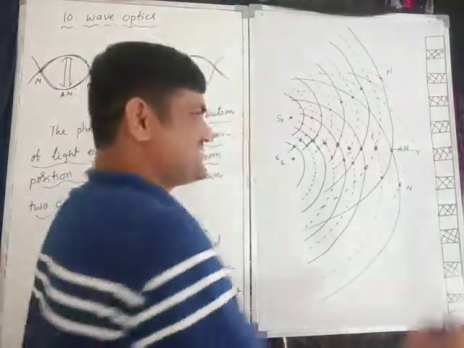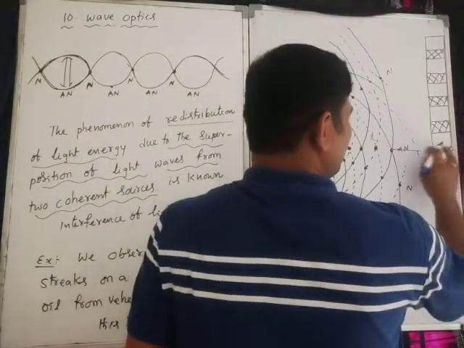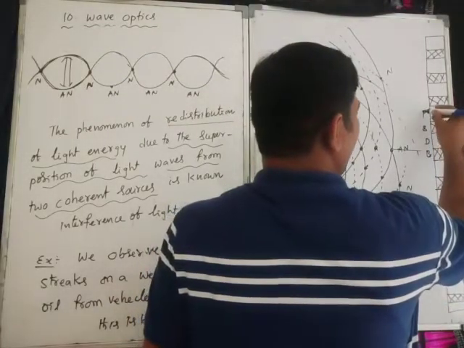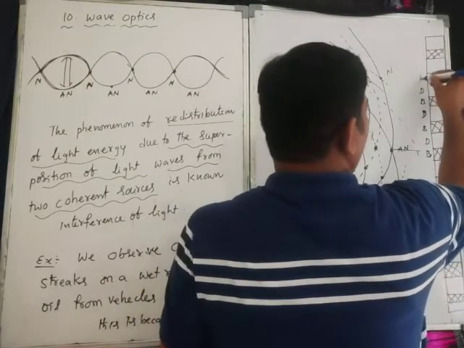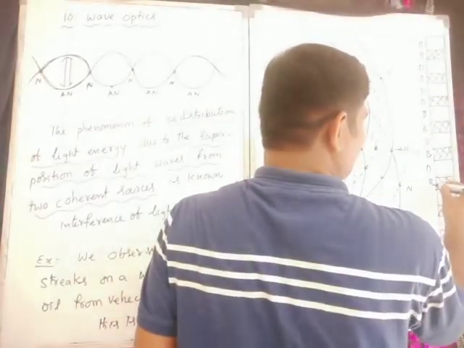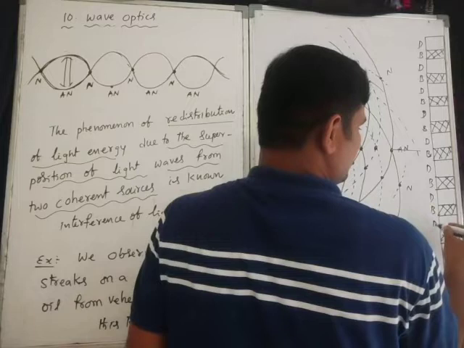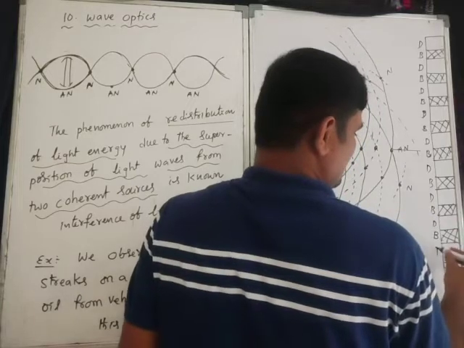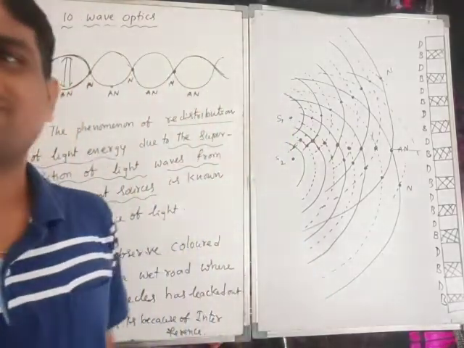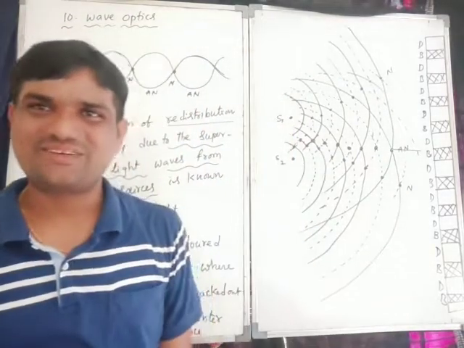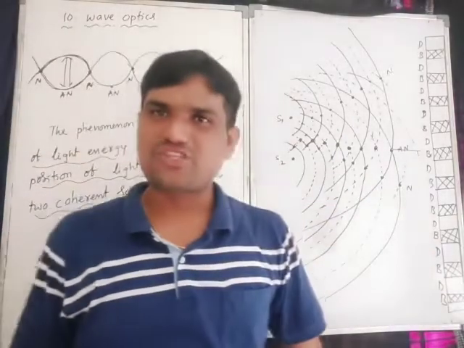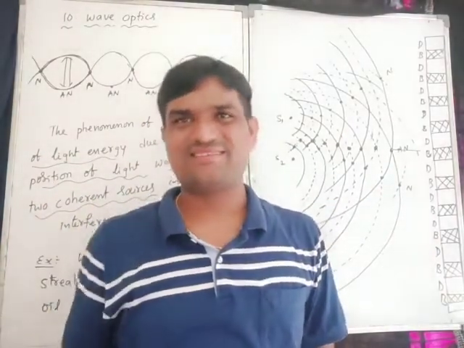So this is the antinode, that means bright. Dark, bright, dark, bright, dark, bright. This pattern is possible. This total phenomenon we explain with the help of interference.